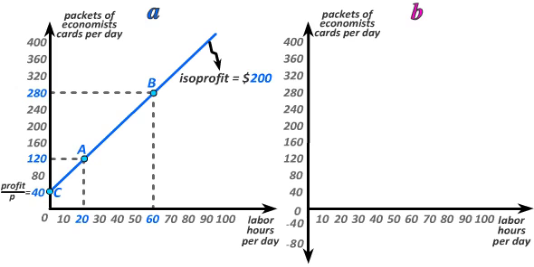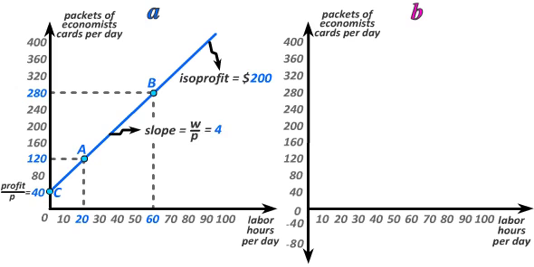That's why the vertical intercept of the isoprofit line is equal to profit divided by price. For the isoprofit line that corresponds to $200 in profit, the vertical intercept therefore must be 40, because profit is equal to 200, the output price is $5, so the vertical intercept must be 200 divided by 5.